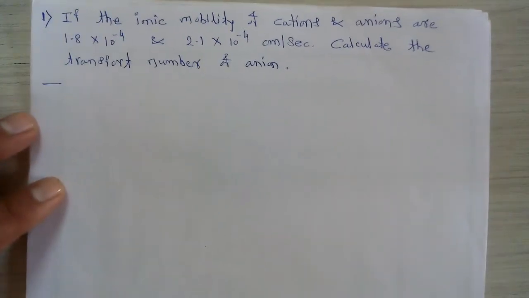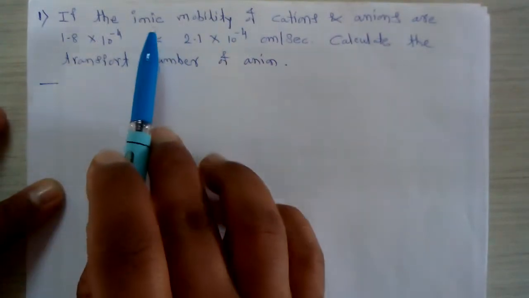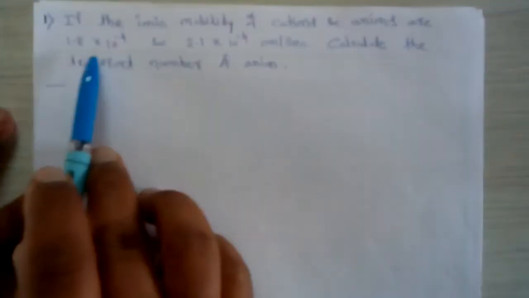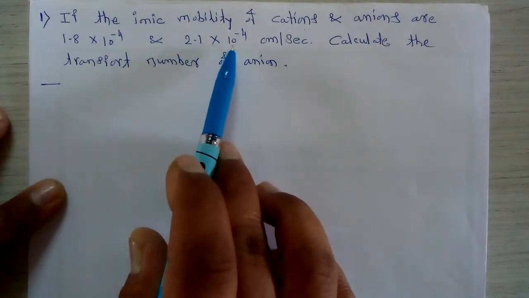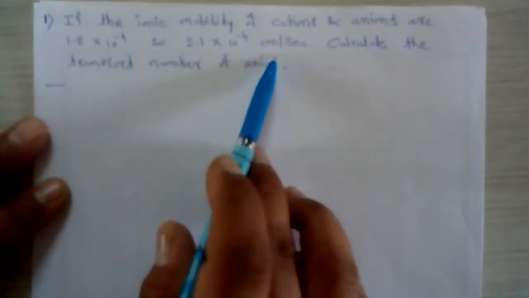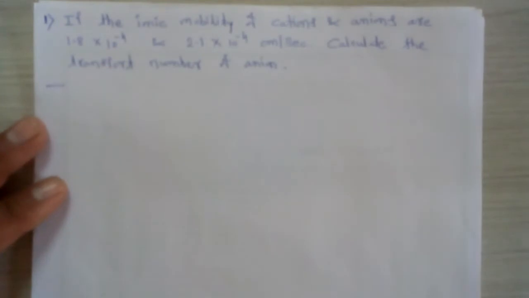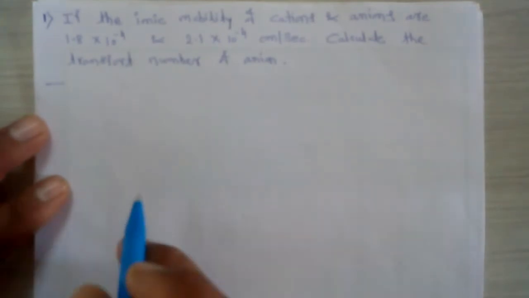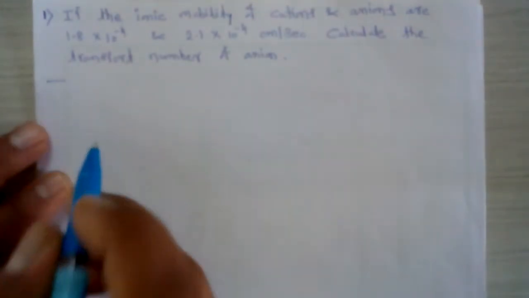The first numerical is: the ionic mobilities of cations and anions are 1.8 × 10^-4 and 2.1 × 10^-4 centimeter per second. Calculate the transport number of the anion. So this is the first numerical on the calculation of the transport number of one of the ions, the anion. In order to solve this numerical, in the first step we have to write the given data.